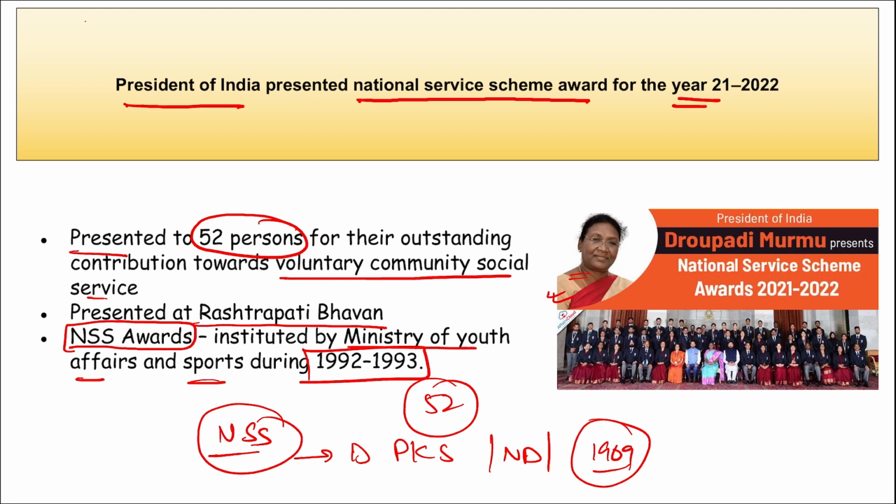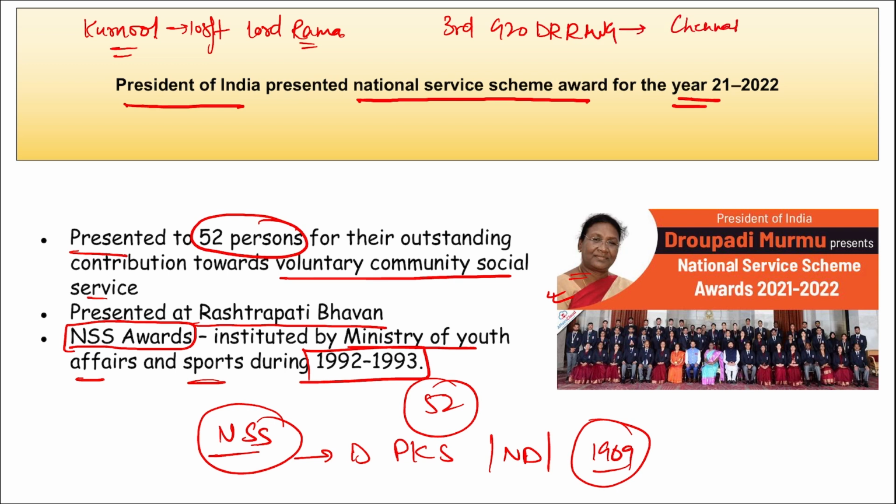Right? Then apart from this, remember, if I ask you, recently a 108 feet tall statue of Lord Sri Ram was inaugurated where? Or the foundation stone for the same was laid down where? It was laid down in Kurnool. Right? It is a 108 feet tall statue of Lord Rama. Then where was the third edition of the G20 Disaster Risk Reduction Working Group meeting held? It was held in Chennai, Tamil Nadu.